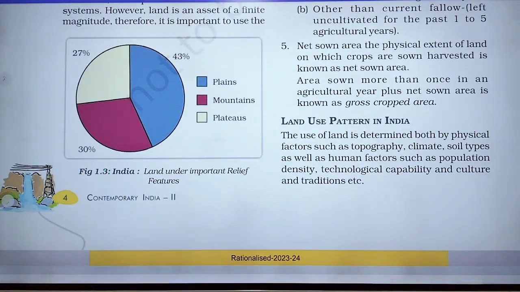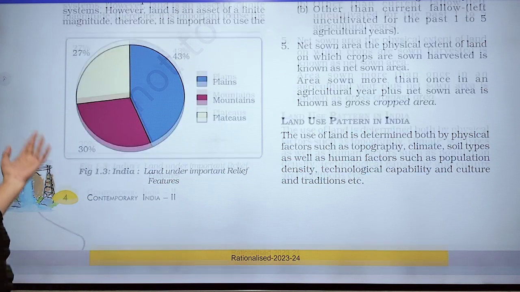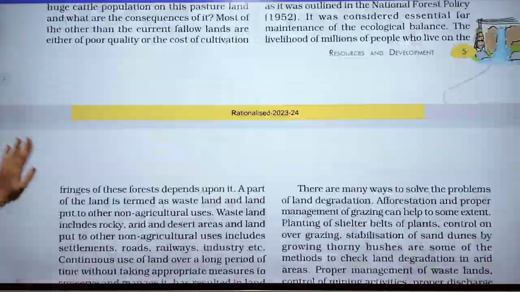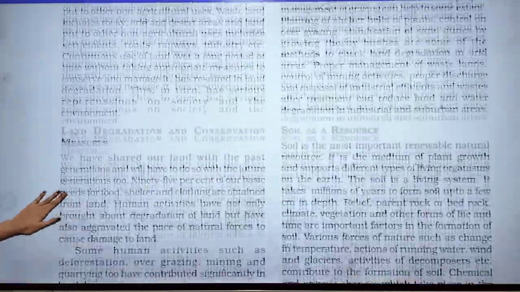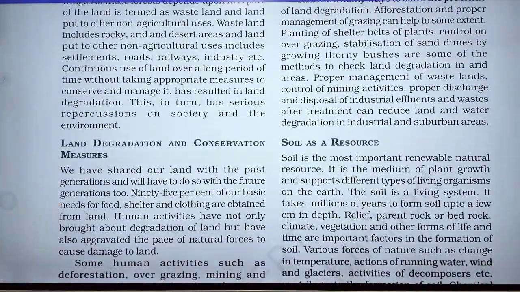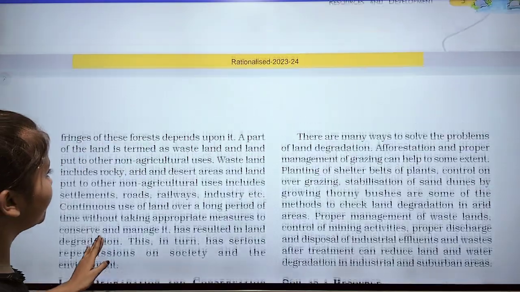This was the land use pattern in India. Now the next topic is land degradation and conservation measures, which we will discuss in the next video.